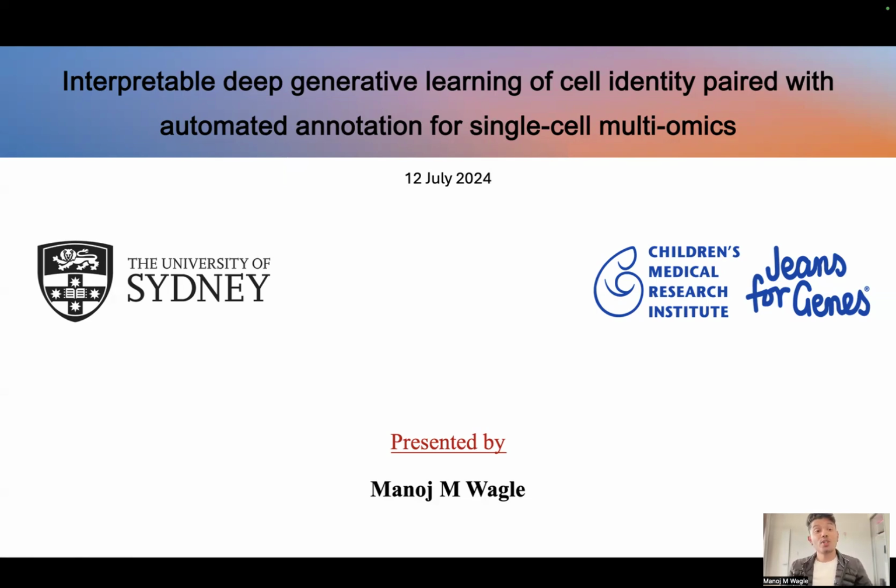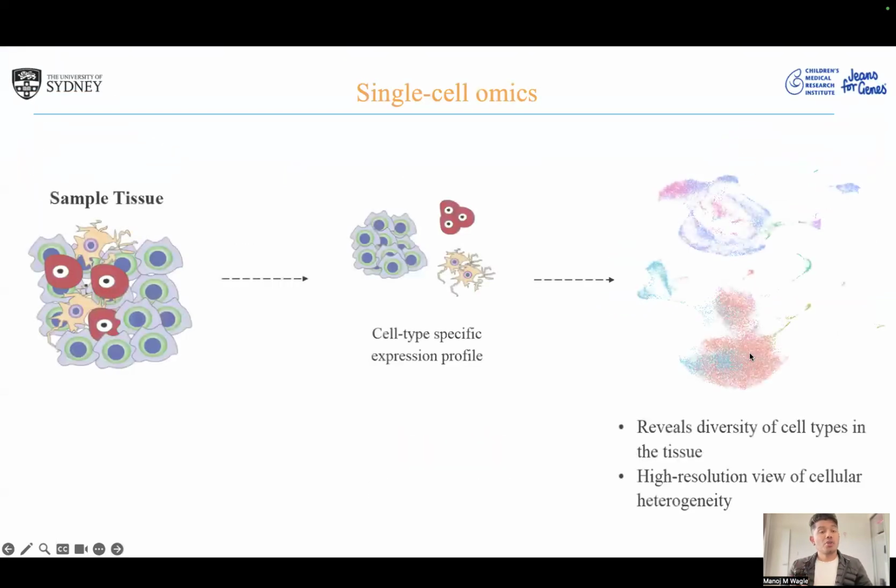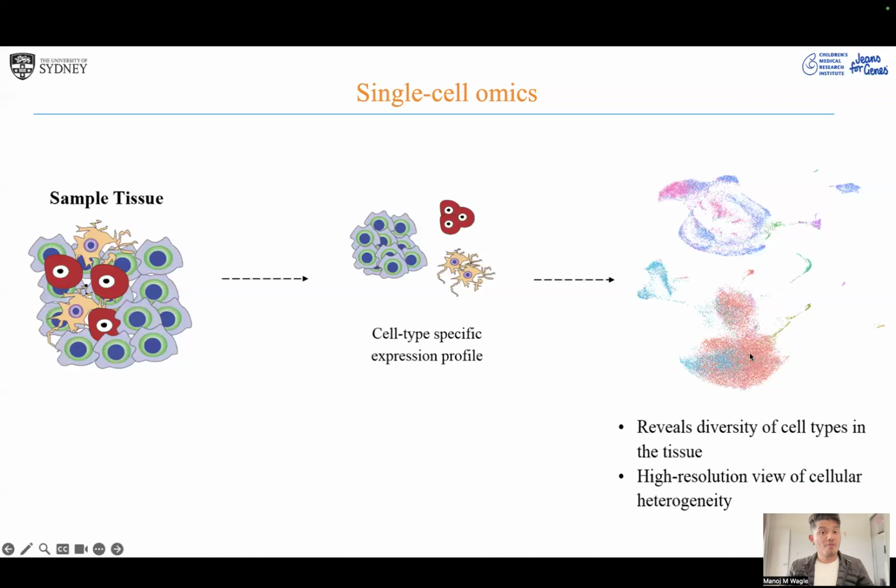So today I'm going to be talking about one of the works I've been doing in the past few months. It's almost complete, where we have developed an interpretable deep generative framework for capturing cell identity, along with an automated annotation tool for single-cell multi-omics data. Before I go into the framework, I just want to give you a little bit of background.